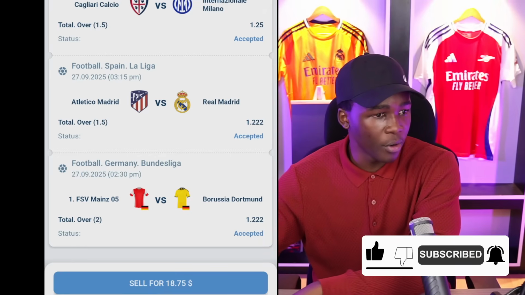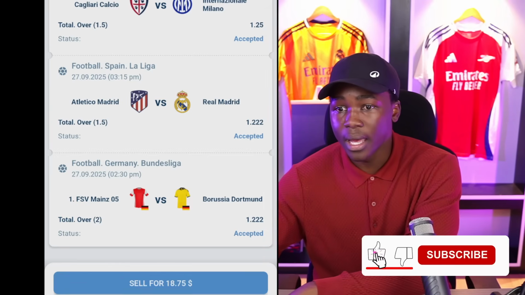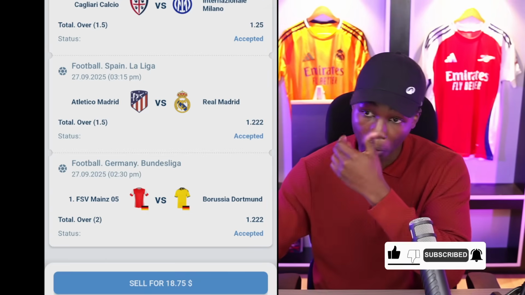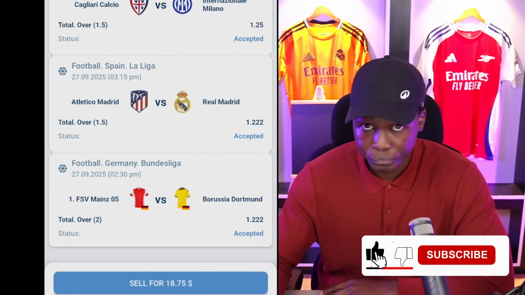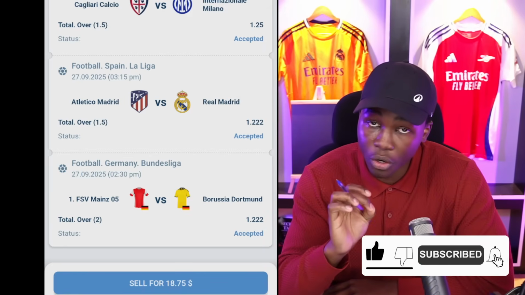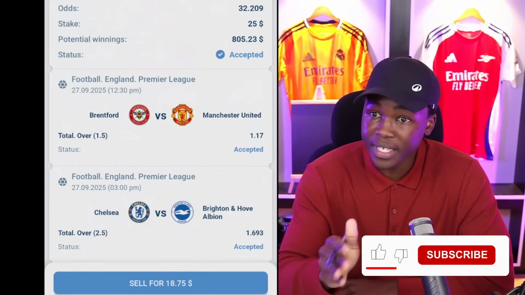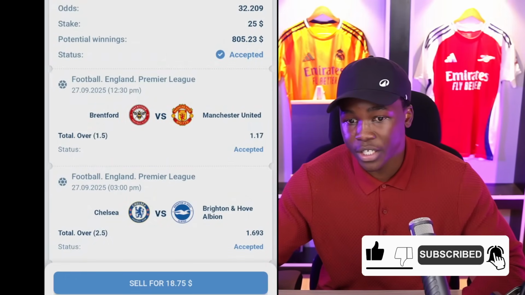Once again, I'm not in a position to see my scoreline, but I believe that it's a game whereby Mainz versus Dortmund, we should be getting at least 3 goals, 4 goals. So over 2 goals. Remember, it is not over 2.5. We are betting on over 2 goals, not over 2.5. So at this very point, these are the 12 matches for this Saturday that have the probabilities of getting you winners.